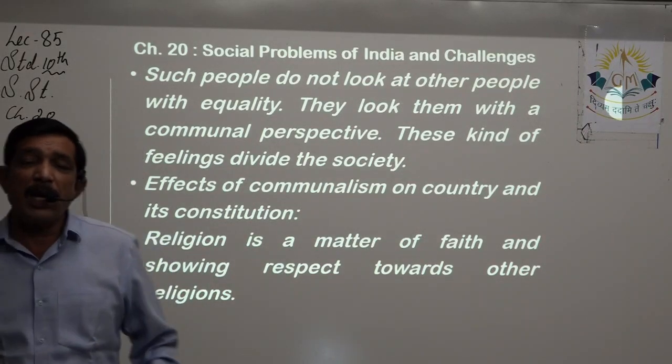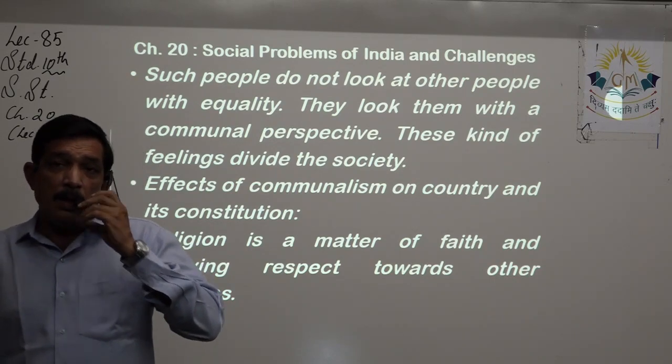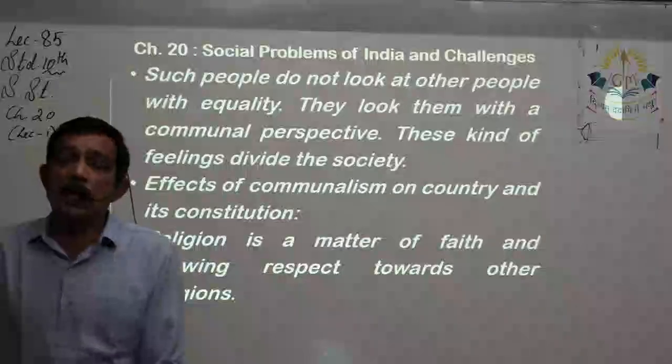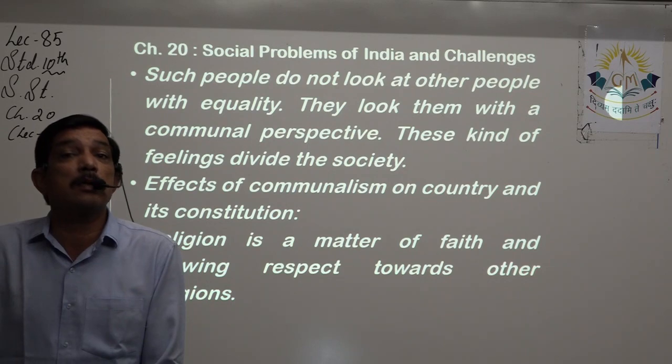Yes, in India we have secularism. The meaning of secularism is that India has not accepted any of the religions as its state religion.